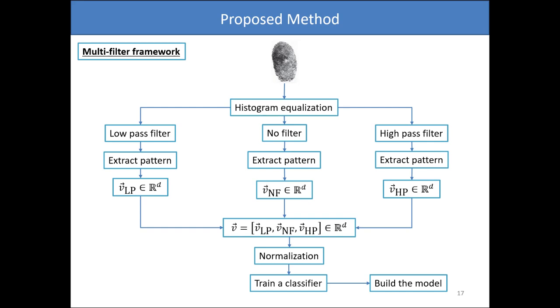Firstly, we correct the illumination balance with some histogram equalization technique. In the sequence, we consider 3 different versions of a given fingerprint image: one smoothed with a low pass filter, the original image, and another sharpened with a high pass filter. From each of these images, we extract some pre-selected pattern descriptor. Then, we concatenate these patterns represented by feature vectors. We conduct some normalization and finally train a classifier to build the mathematical model of spoofing detection. As we can see, the proposed method is very broad, allowing different configurations of itself.